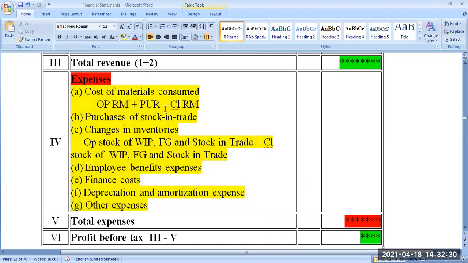If it is there in the trial balance, take one by one, make a small note, and then take a total and bring the total here.